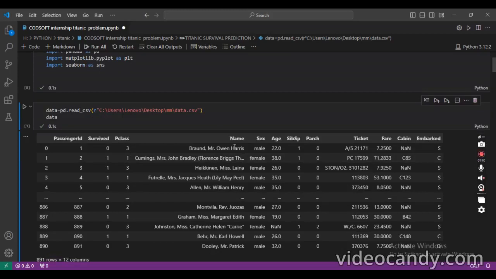It also has passenger names, sex (male and female), age, SibSp, ticket, and fare.